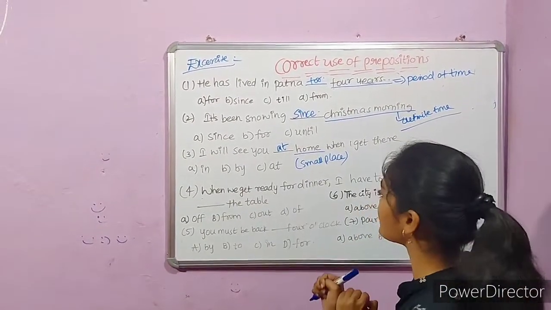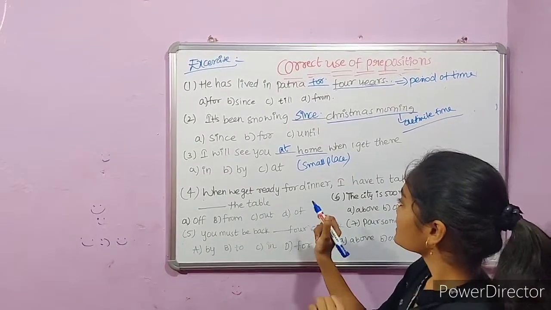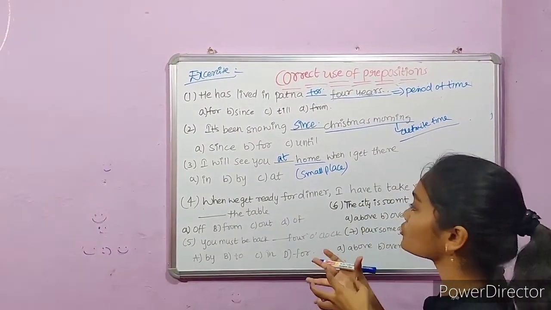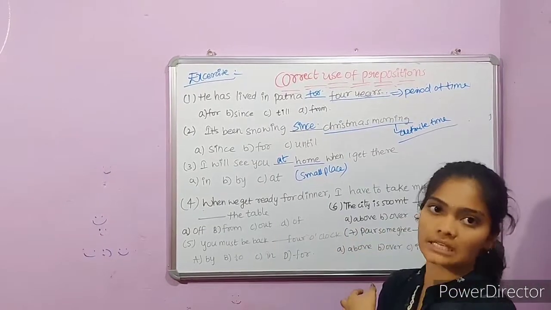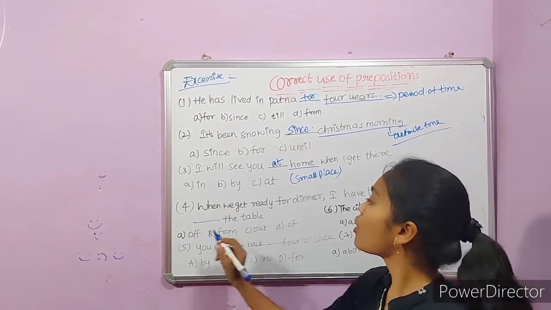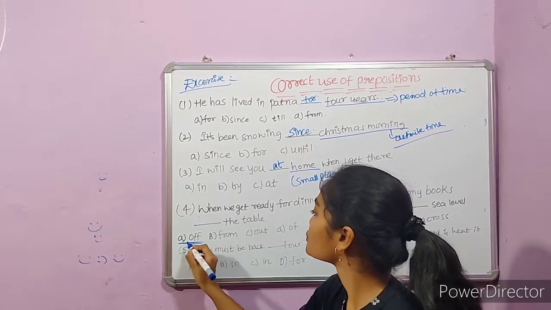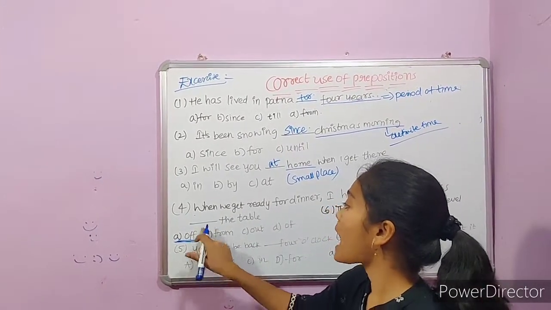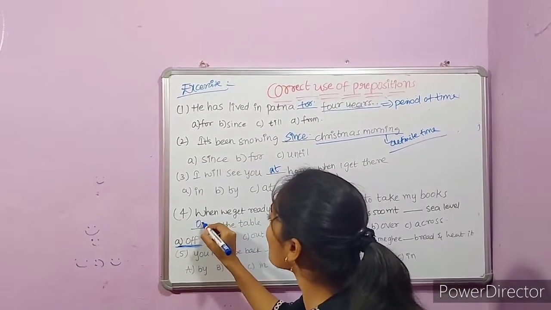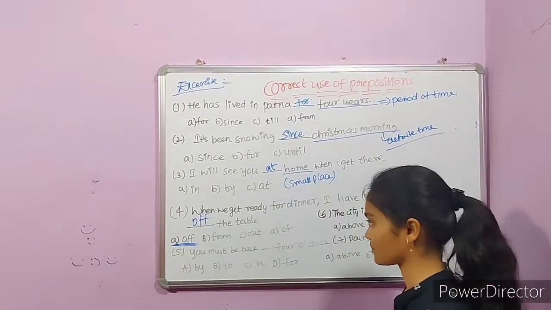When we get ready for dinner, I have to take my books dash the table. That means in this sentence, what happens? They are getting ready for the dinner. So all the books are needed to be taken away from the table, right? What is the appropriate preposition from these things? Off will be the appropriate preposition because it means away, right? Taking away or away from. Therefore, it would be the appropriate preposition.